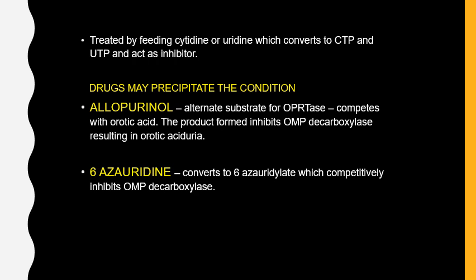Certain drugs can aggravate orotic aciduria, such as allopurinol. We know it is the drug of choice for gout. It is an alternative substrate for the OPRTase, orotate phosphoribosyl transferase enzyme, which competes with orotic acid. The product formed inhibits OMP decarboxylase, and that can lead to type 2 orotic aciduria. Another drug is 6-azauridine. This can cause conversion to azauridylate, which competitively inhibits OMP decarboxylase, ultimately also leading to orotic aciduria. That's it. And the last question was antioxidants.